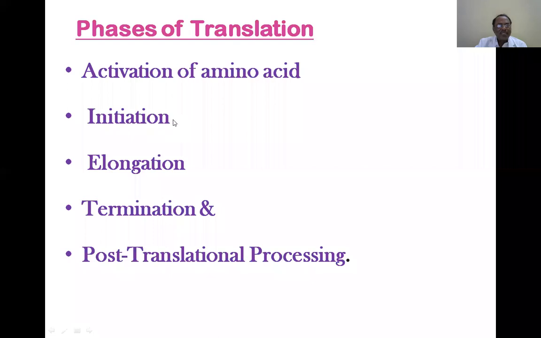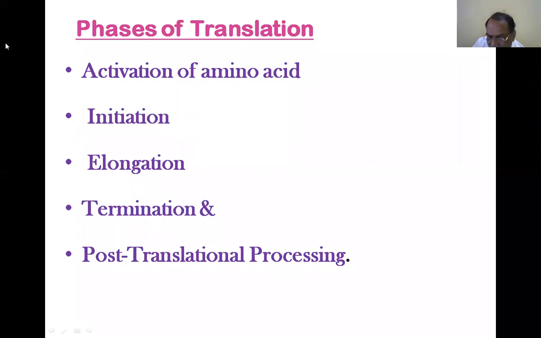But we are mostly interested in eukaryotes, and hence we go for first discussion of the eukaryote translation process, and that is the initiation in the eukaryotes. How does it occur? Well, before that, a fundamental concept.